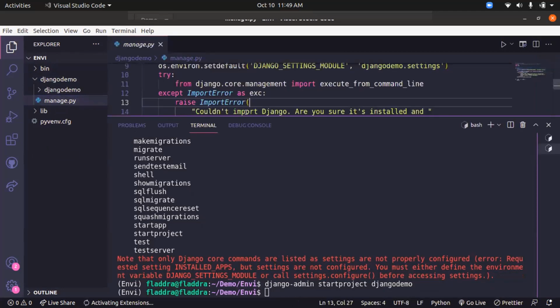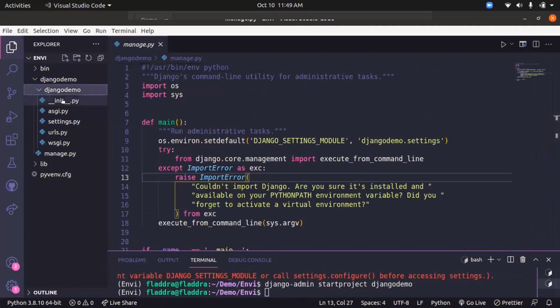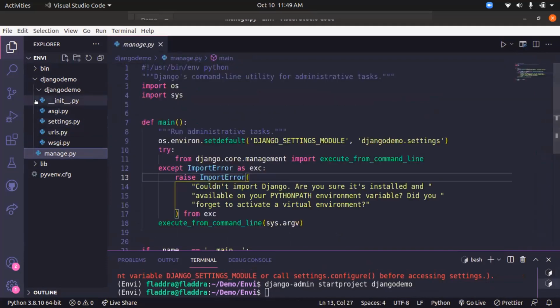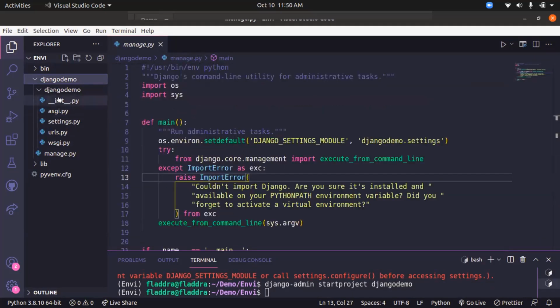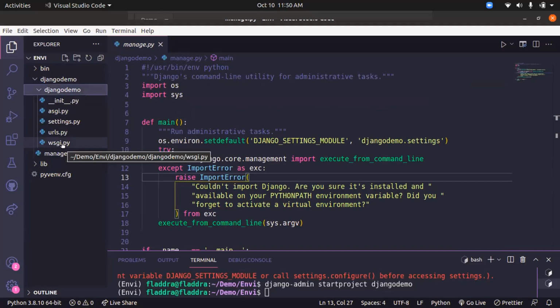Now I just wrote one small line, and where did all this code come from? Because I never wrote such a big code. I never wrote all these files. I never wrote the manage.py file, but they all came by default. So how did they come? They are written by default. This is what a framework means, and it makes the work easier. So that's what I was saying. Django makes the work easier. Now when you start a project, you get these files by default.